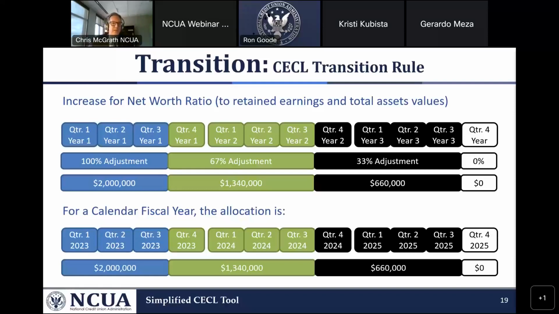What this does is, for your net worth for prompt corrective action, it gets adjusted downward over time, giving credit unions time to adjust for the implementation of CECL. And this is very similar to the option that banks have for their CECL transition rule. And we do this automatically for all credit unions that meet the eligibility requirements. Next slide, please.